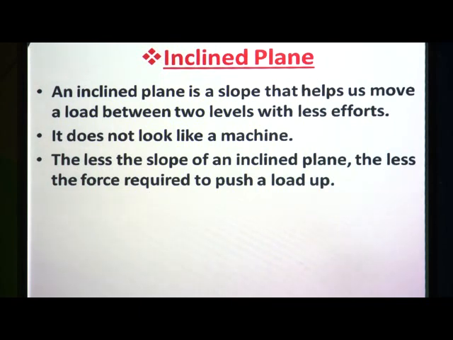A ramp is also in our house or in buildings to move vehicles or heavy loads. So, the Egyptian people used the ramp or an inclined plane to move heavy loads like stones or other construction material at the time of building the pyramids.